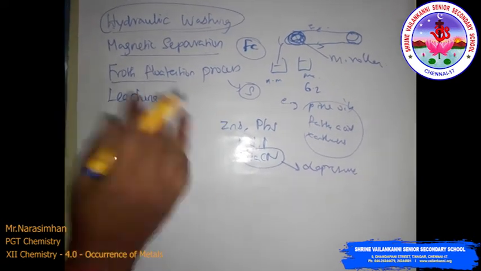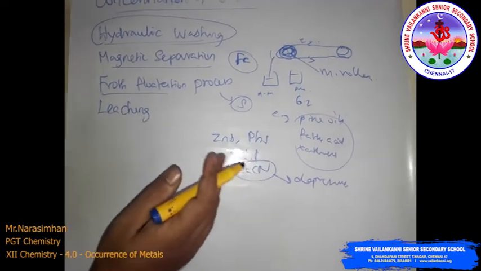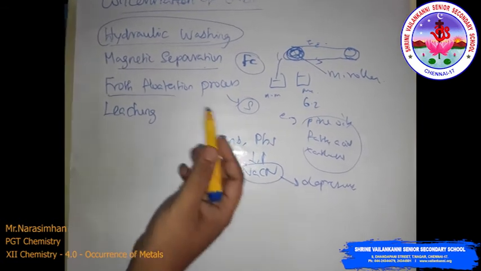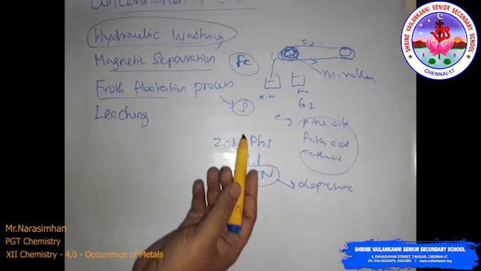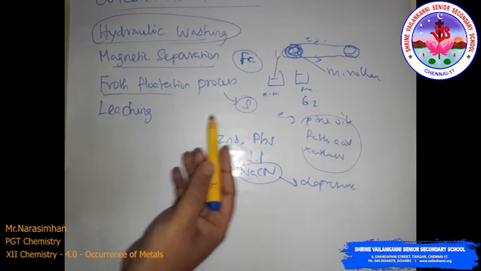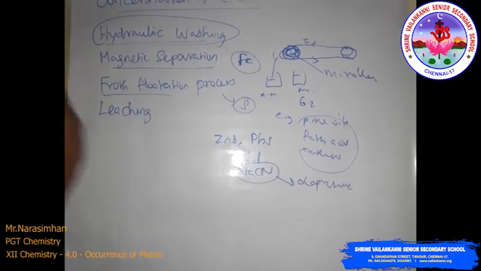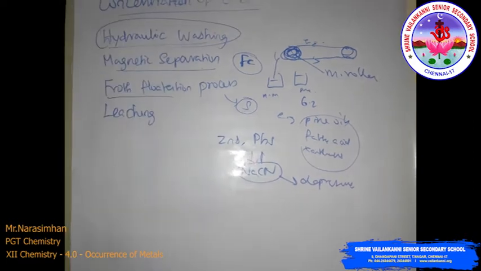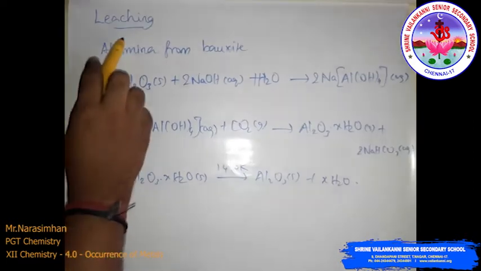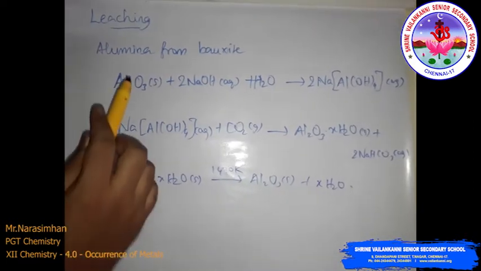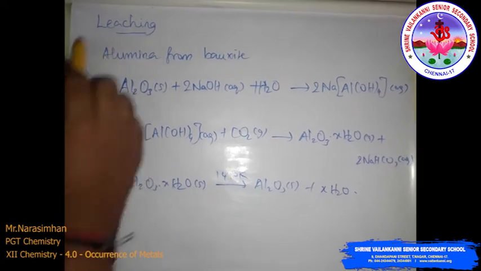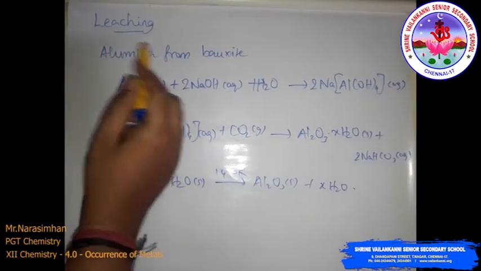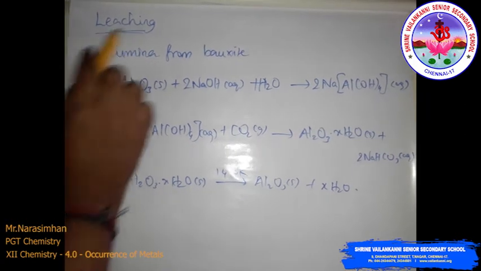Okay, usually the mineral particles become wetted by oils while the gangue particles are wetted by water. This is the main principle of the froth flotation process. And the next is the leaching process. So leaching means what? The ore is soluble in some suitable solvent. So ores are soluble in a suitable solvent.